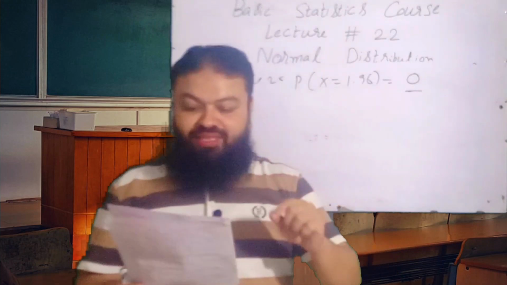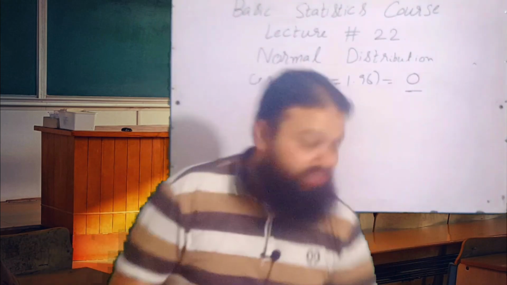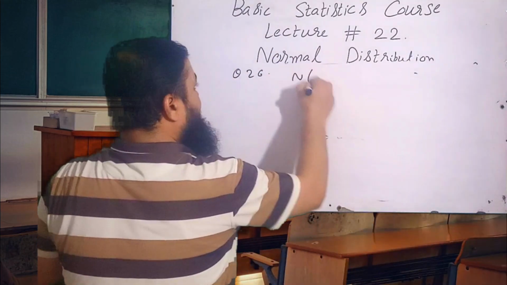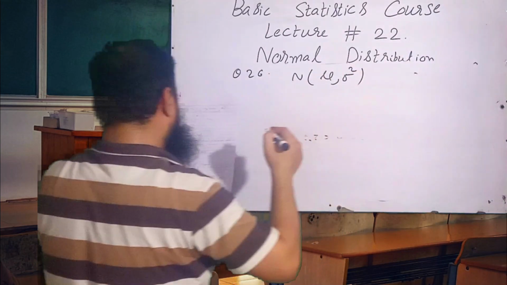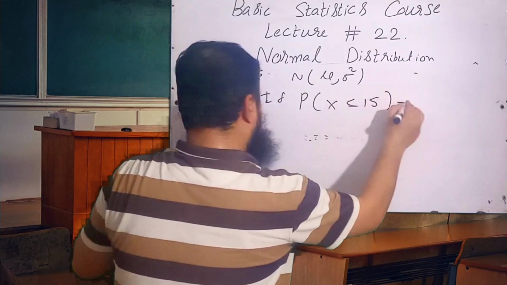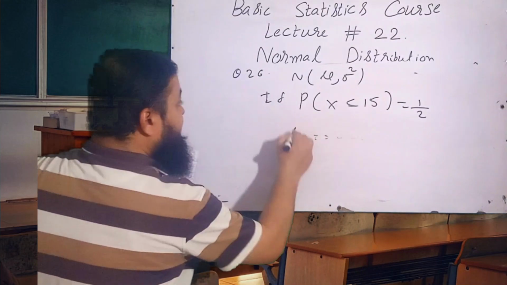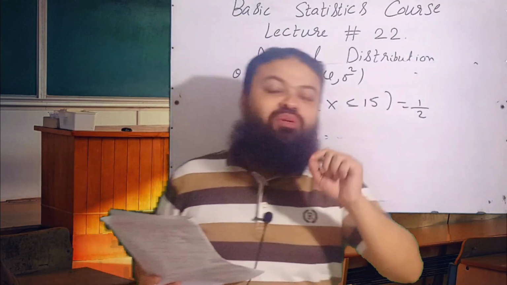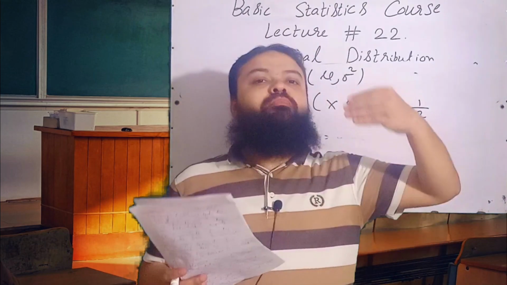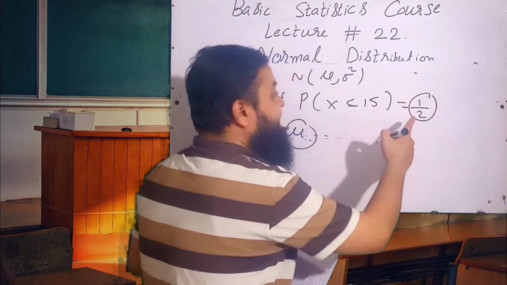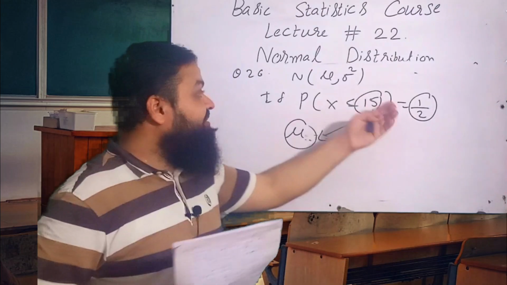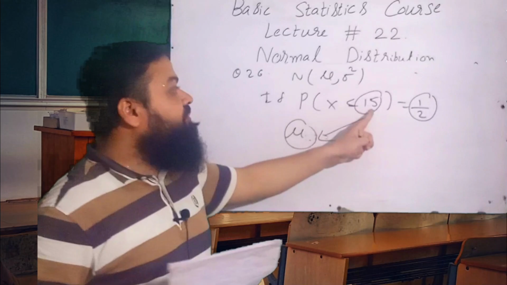Question number 26. Let X have a normal distribution. Mean mu and sigma square are the parameters. If probability X less than or equal to 15 is equal to 1 over 2, then what is the mean? A very important question, dear students. We know in the normal distribution half the area is less than the mean and half the area is more than the mean, and that is 50%. It means 15 is the value of the mean. Half the area, 50% area, is less than the mean value. Mean is equal to 15 is the correct option.